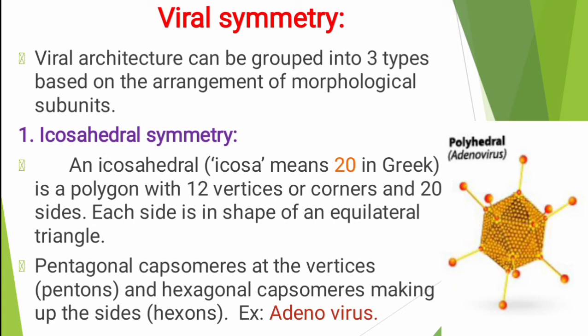Next, pentagonal capsomers at the vertices, that we call pentagons. Pentagon, you know, like this. And hexagonal means here we see 6 sides. Hexagonal capsomers make up these sides, that we call hexagons or hexons. For example, we have given adenovirus. This is the structure of the adenovirus.